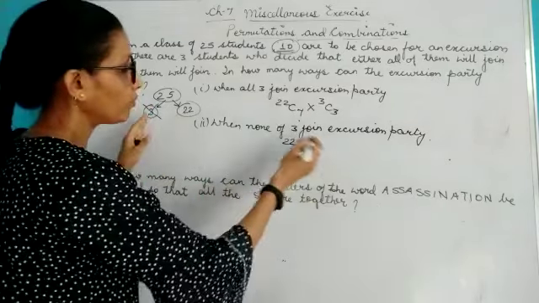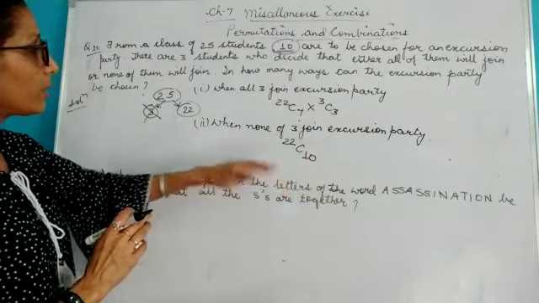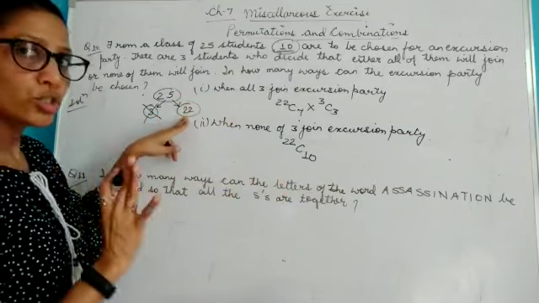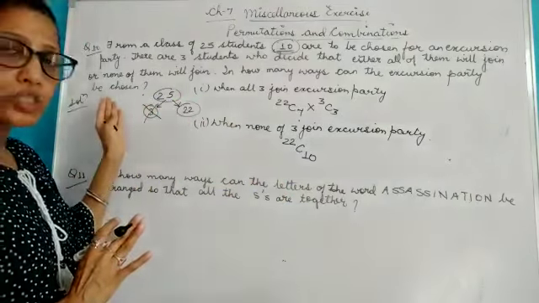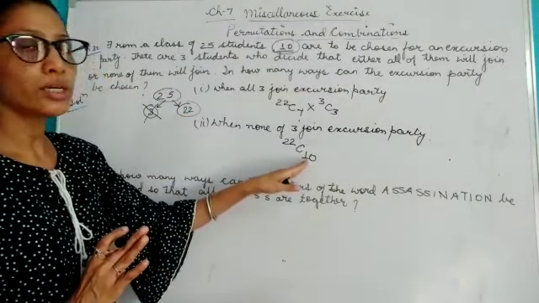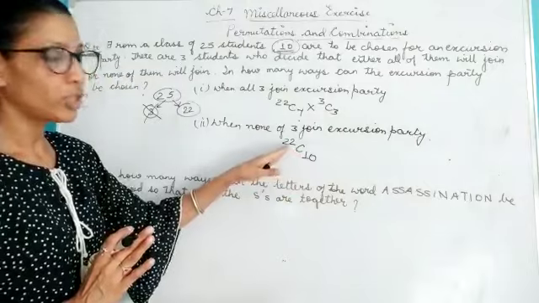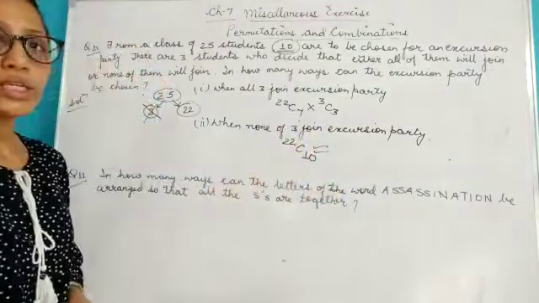Or if you want to make 25 selections complete, that means these 3 are not coming. Now we are left with just 22 children. These 3 are not coming, that means these are excluded, and now we are left with 22 children, and all these selections are done from 22 children. So this is the case when 3 of them do not join the excursion party.